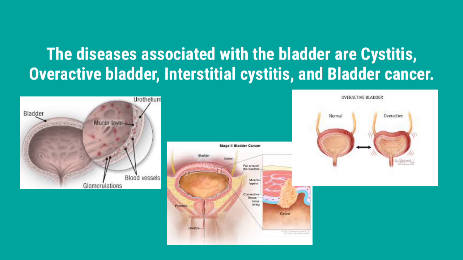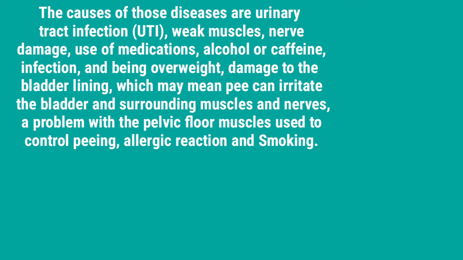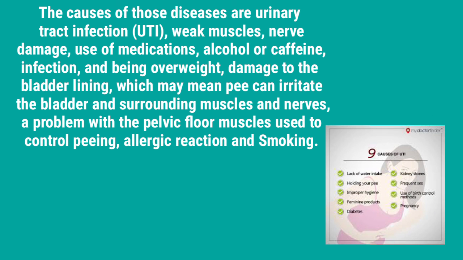The diseases associated with the bladder are cystitis, overactive bladder, interstitial cystitis, and bladder cancer. The causes of those diseases are urinary tract infection or UTI, weak muscles, nerve damage, use of medications, alcohol or caffeine, infection, being overweight, damage to the bladder lining, which may mean pee can irritate the bladder and surrounding muscles and nerves, problems with the pelvic floor muscles used to control peeing, allergic reaction, and smoking.